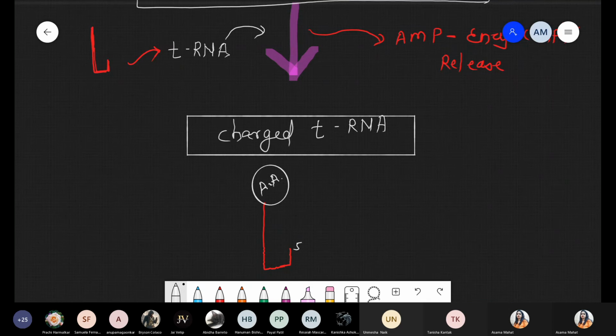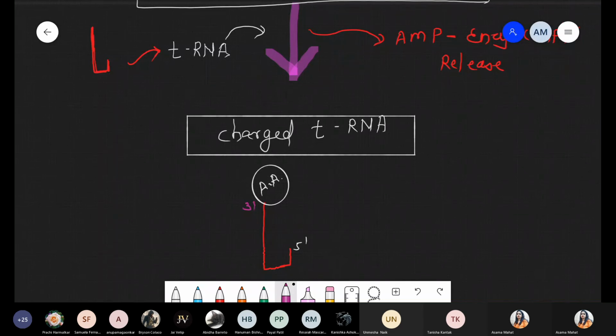This end, that is 5' end and 3' end. At the 3' end, I hope you remember there is the presence of the CCA sequence. That's why it is called the acceptor arm of tRNA. Amino acid binding site of tRNA is present on the 3' end, and the 3' end is overhanging. Single stranded होगा और overhanging होगा without any pairing. And the 3' end is the binding site for the amino acid.